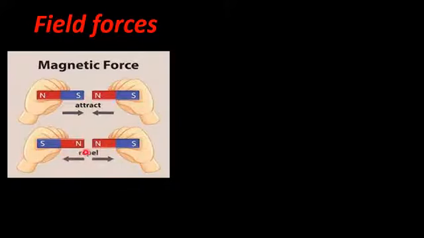Here there is no direct contact between the magnets; rather, they attract and repel each other through certain empty space.